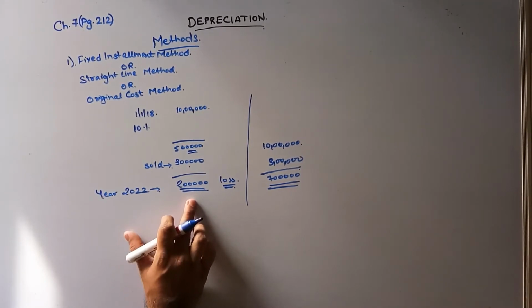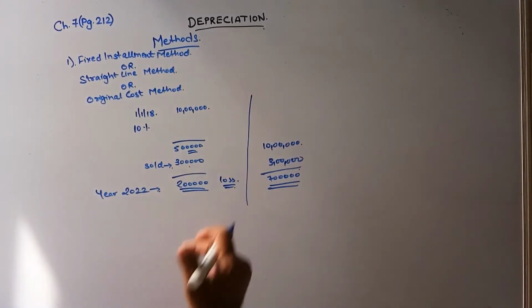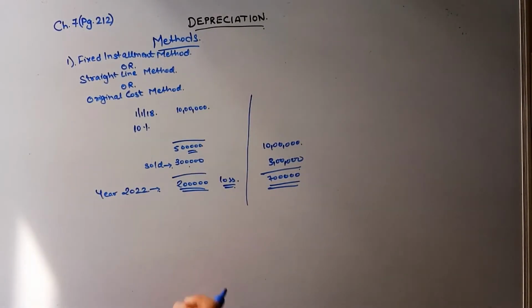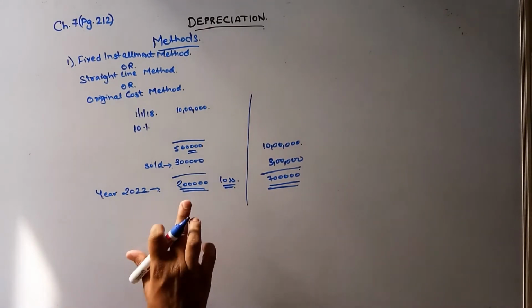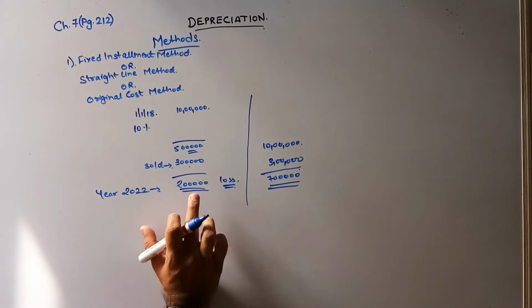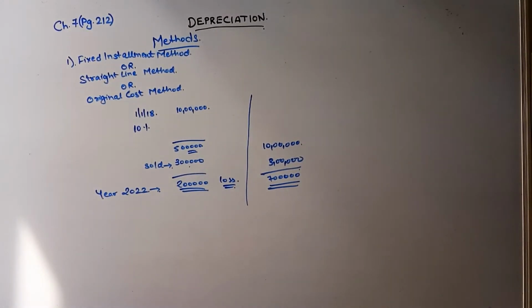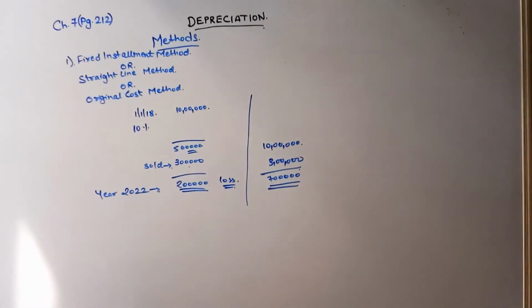Okay, the loss is the same. Even here I have incurred 7 lakhs, but that loss I have bifurcated over the years, and in the current year I have taken a hit of only 2 lakh rupees rather than taking a hit of the entire 7 lakh rupees. That is why I have charged the depreciation. Okay, so this was nothing but why do we charge depreciation, I was explaining here.